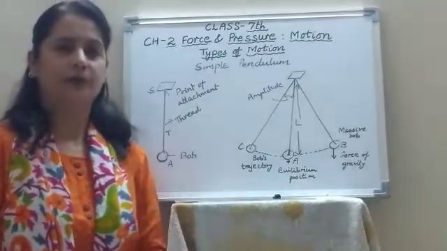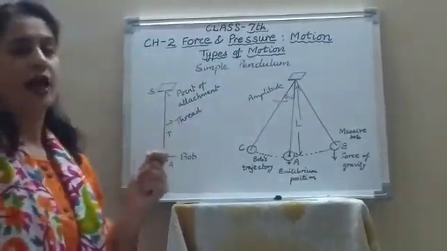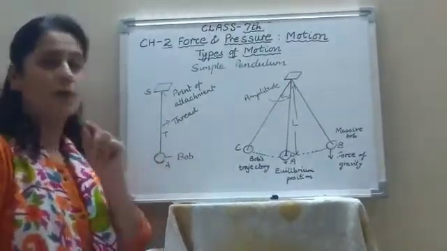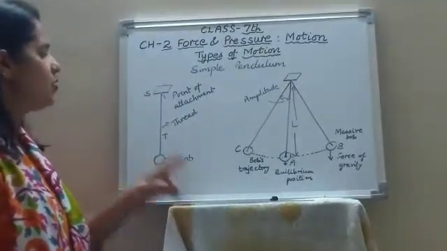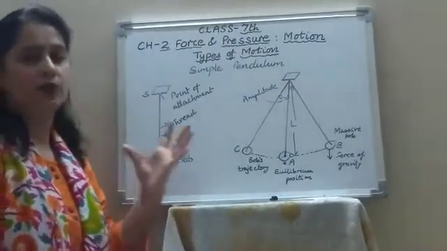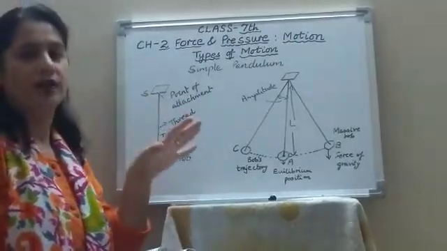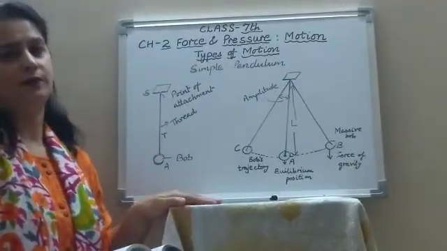Now what is a simple pendulum? If you take a thread or a string and you tie a small metal ball, which is called the bob, and then you hang it to a rigid support, then that is called a simple pendulum.